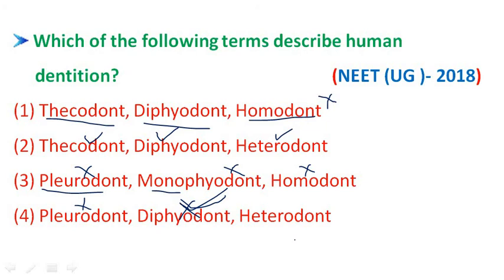Heterodont means all the teeth are different, while homodont means similar. So this is also correct. When we compare all of these, which is the right option here? The human teeth are thecodont, diphyodont and heterodont. These three are related to human teeth. So the second option is the right answer for this.